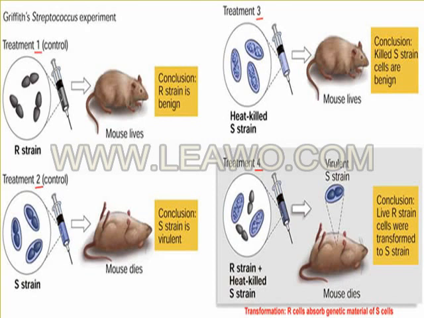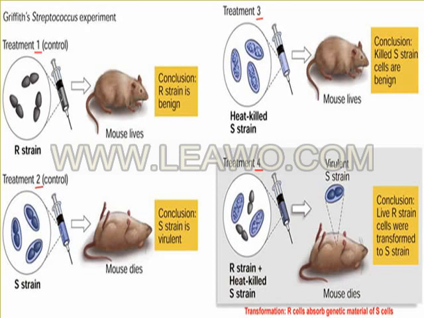In the fourth treatment, he has taken the non-capsulated rough strains and heat killed smooth strains. Heat killed smooth strains do not have any virulence. He injected both combined into the mice. What happens?